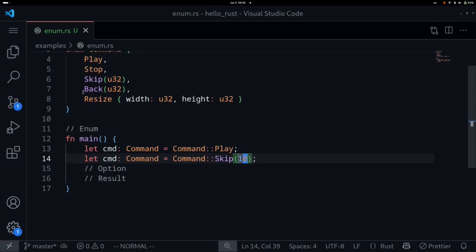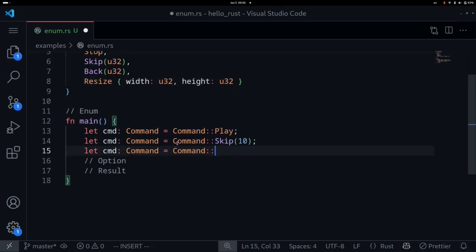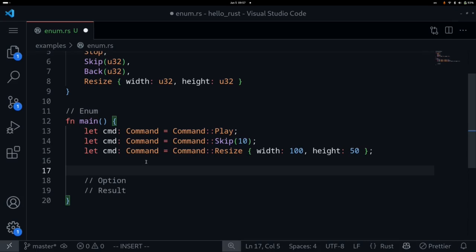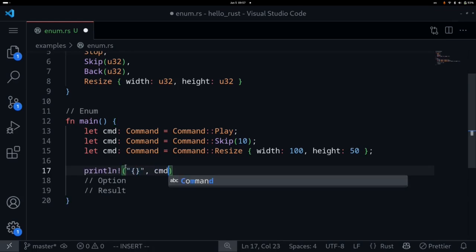So that covers the case of Skip and Back. Back will look similar to the example for Skip. How about Resize? So let's say Resize, and then inside here, let's say width is 100, height is 50. Okay, so these are some examples of creating an enum. Let's print this out. You'll say println, curly braces, and then cmd.